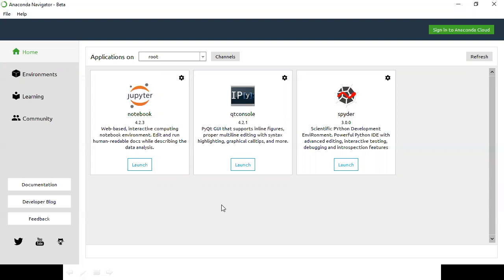So once you open Anaconda Navigator, here you will find Jupyter Notebook. With the help of Jupyter Notebook, we can work with Python commands. I think you people are able to see Jupyter Notebook. Just click on launch.